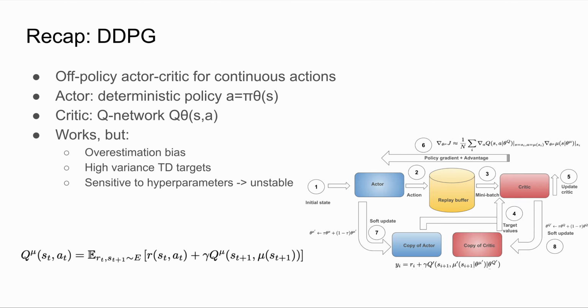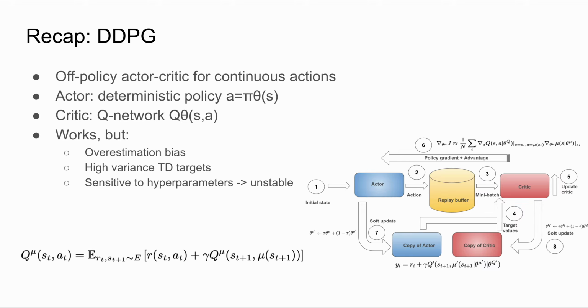Before diving into TD3 and our extensions, we'll briefly recap DDPG since TD3 builds directly on it. DDPG is an off-policy actor-critic algorithm for continuous actions. It uses a deterministic actor, where the policy outputs a single action, and a critic that estimates Q values. DDPG works, but it suffers from three major issues.